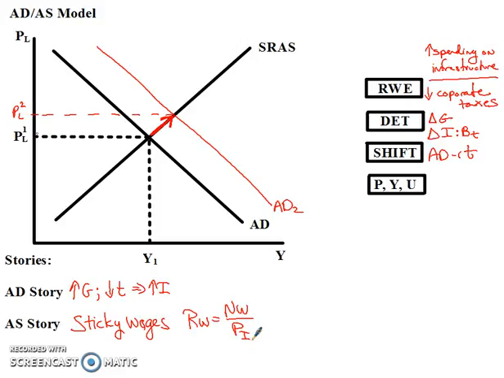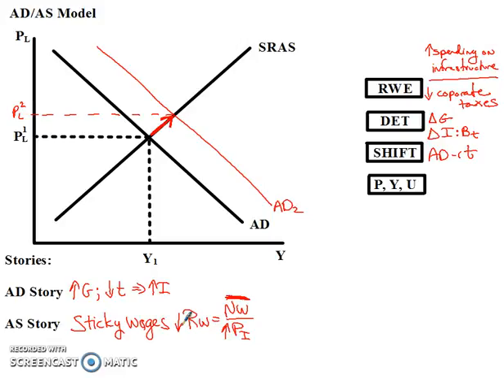So if you get an increase in prices as government and investors begin spending more money, prices are going to get bid up. That's going to be inflationary. As prices get bid up, if nominal wages are sticky and do not change, then real wages are going to decline.